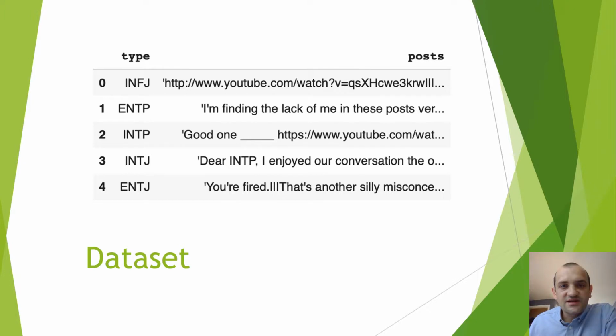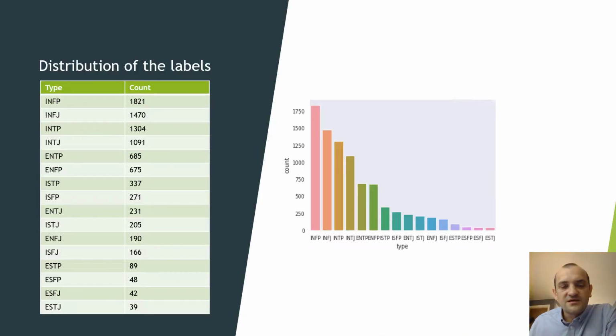Here, I will use a dataset collected through the Personality Cafe forum. The dataset comprises 8,600 records of the last 50 comments left by the user of that forum, together with the labels describing the user's personality type, for example, INFJ. The goal is to predict the type using the post column. The dataset is highly imbalanced.